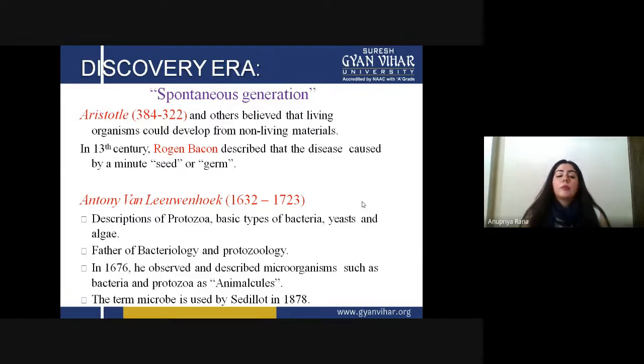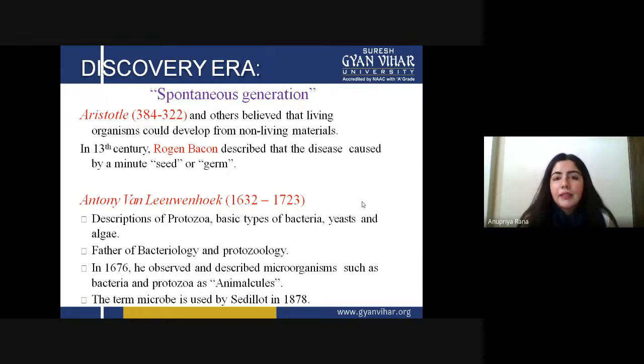Now there comes into the picture Antony von Leeuwenhoek, a very important man of history, 1632 to 1723. He was a legend. Why was he a legend? Because he was the first man, you can say he was the father of bacteriology and protozoology, because with some proof he finally had things on the microorganism.